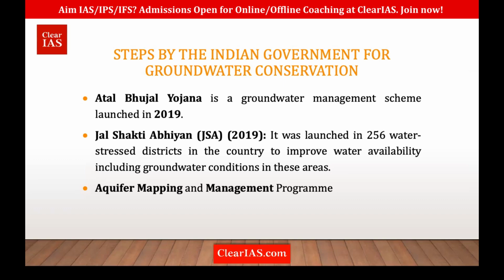Okay, so if you're doing aquifer mapping, you can also understand to what extent water could be extracted from the region, and how much water should be used for irrigation. Okay, and you can also make alternative mechanisms. Okay, one important thing you must remember is why is water excessively being used by the farmers, why is it being used for irrigation? I told you 87% is used for irrigation. Why is it so?